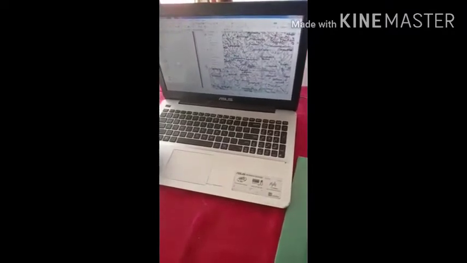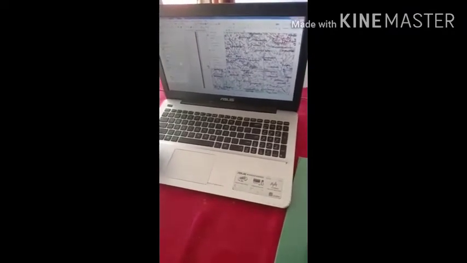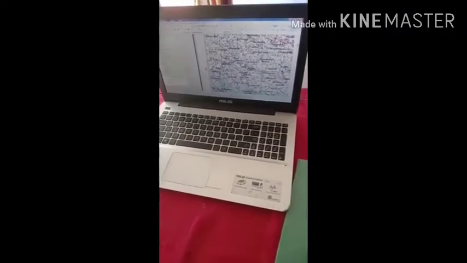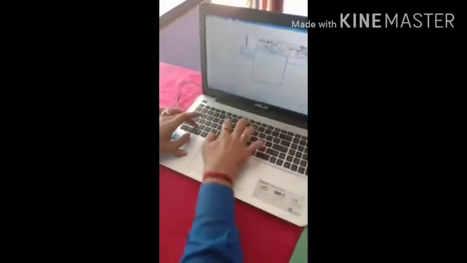Now how will I add its attributes? First of all, go to editor, go to save edits, stop editing, as I have shown for the point feature already. Now go to the road segment, open up the attribute table. One feature I have digitized, you just see it has taken the length. What is the length? Now I want to add a field under name, type, which type of road it is.